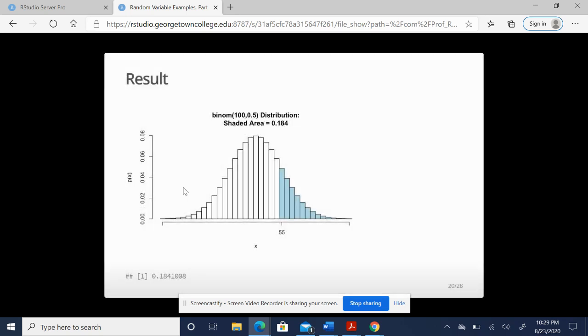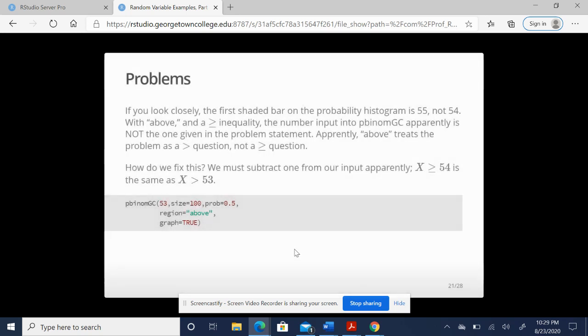What happens here that's problematic for us? We see that it includes 55, but we said it could be equal to 54, so something's not right. If you look closely, the first shaded bar is 55, not 54. With above and greater than, it is not the one that we would expect. Above in RStudio treats this as a non-equal to. So we've got to adjust.